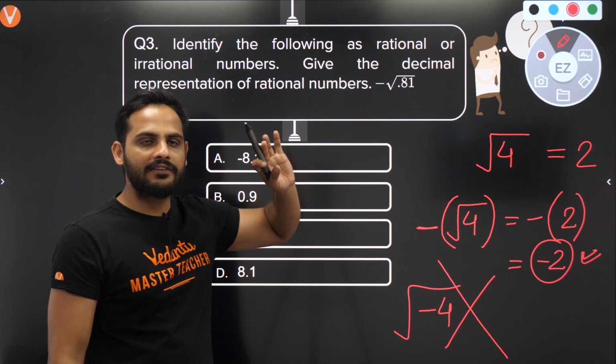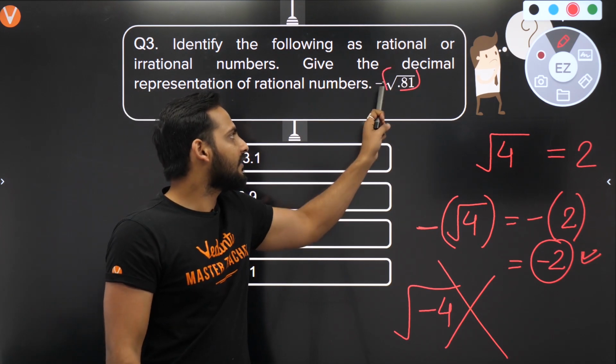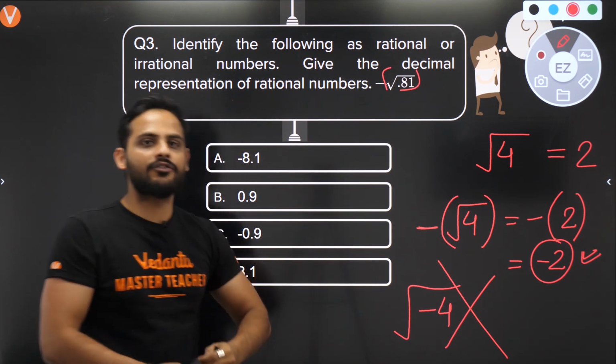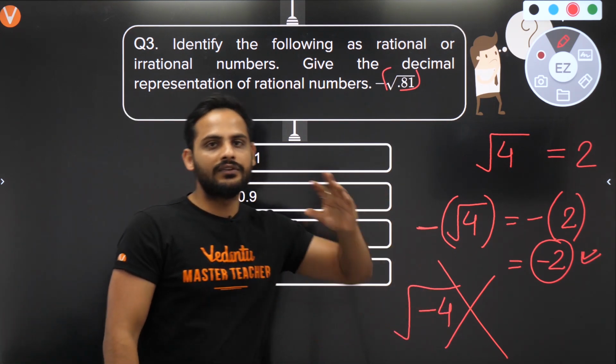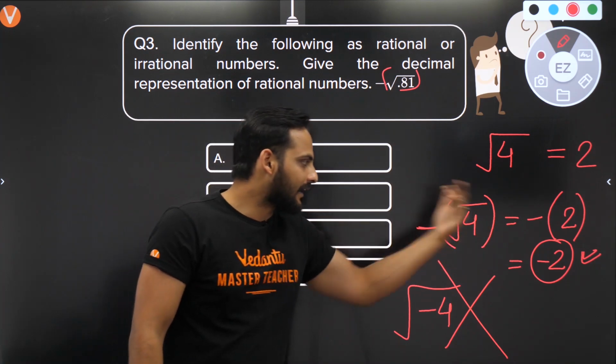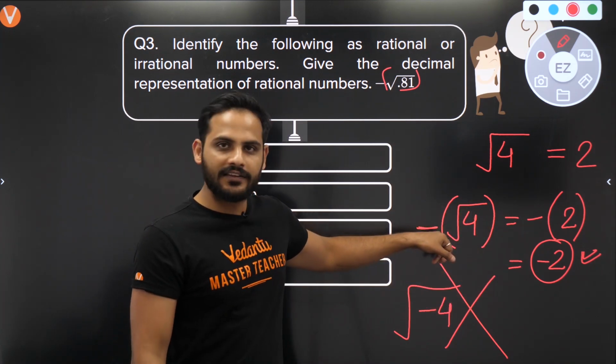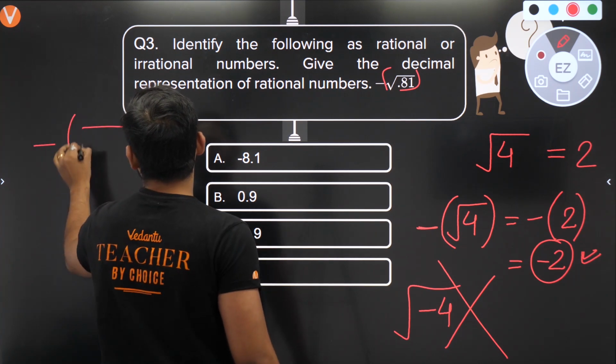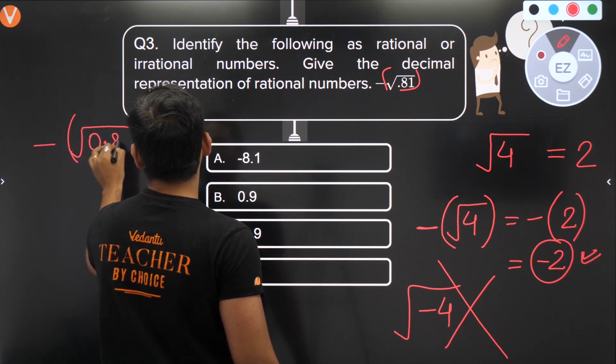Outside the square root, if a negative is there, just find the value: negative of square root of 4. Square root of 4 is 2, so negative of 2, which is minus 2. So this can exist. Here I have minus of under root of 0.81.